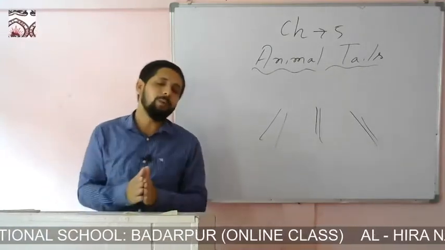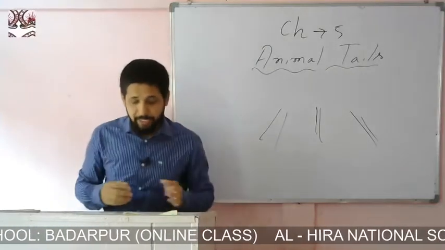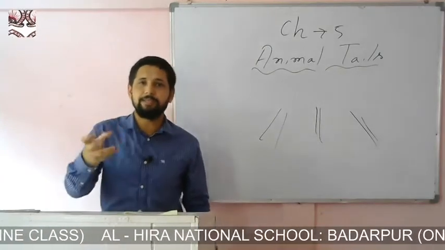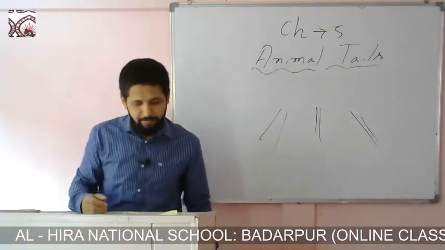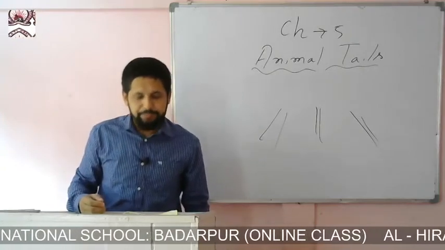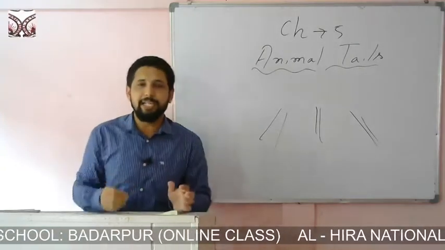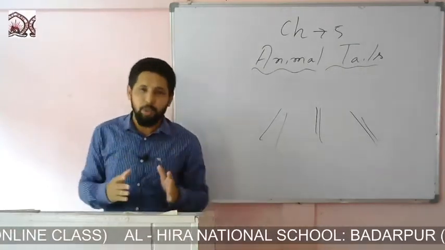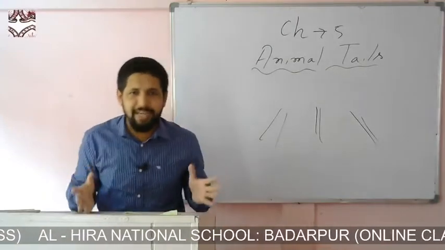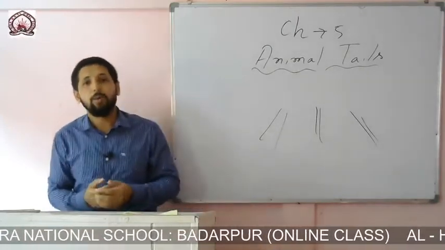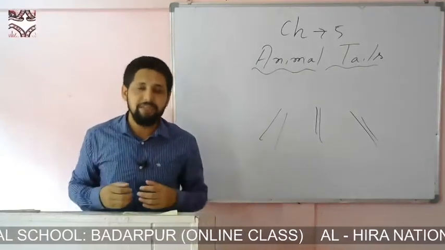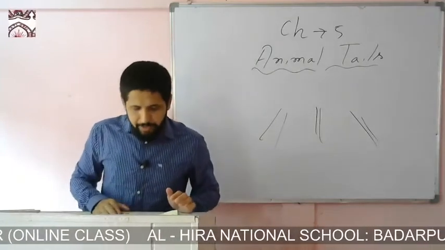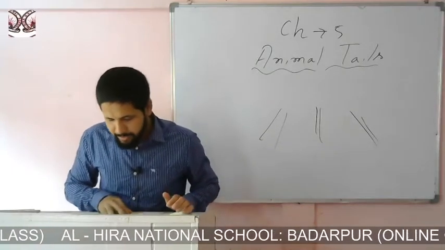The horses and cows have long, bushy tails, and the end portion is covered with hair. They use their tails to switch off flies. Mostly they use their tails to remove insects from their body. When they want to remove any kind of insect or fly, they use their tails. The tails of dogs are of different lengths.